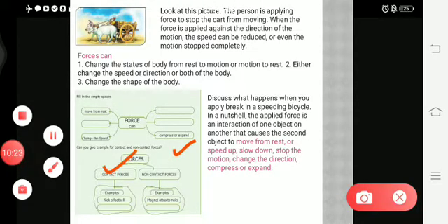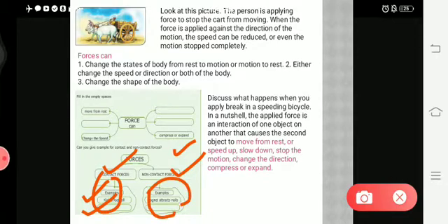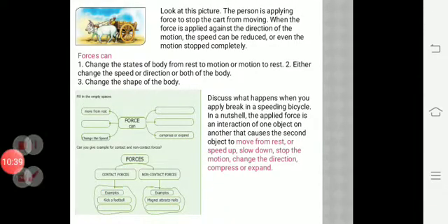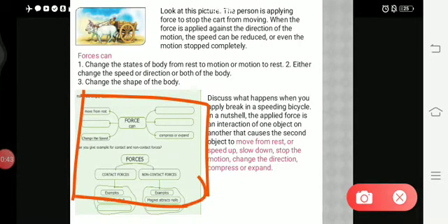Forces are divided into contact forces and non-contact forces. For example, for contact force, kicking a football or pushing a door, like that you can give. For non-contact forces, one is a magnet, another is gravity. You have to give one example. So these two questions will be your homework today. You have to complete it and send it in the WhatsApp group.